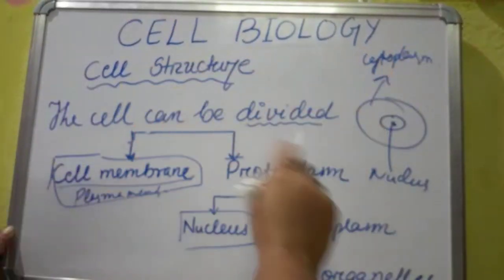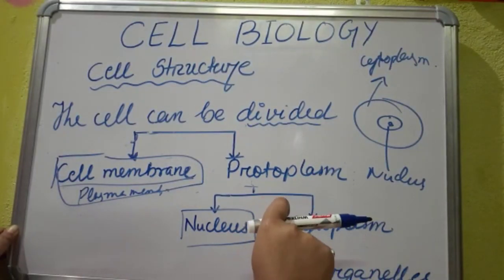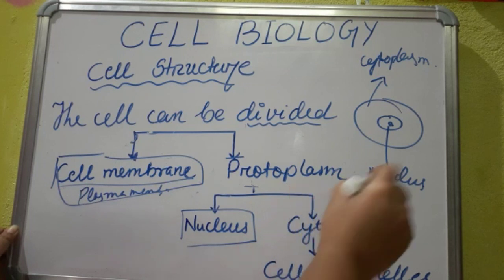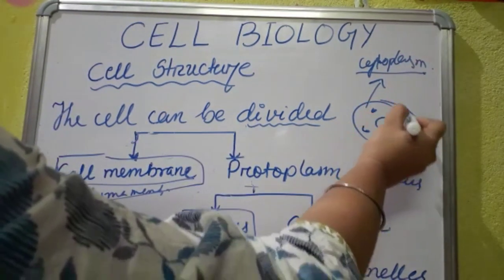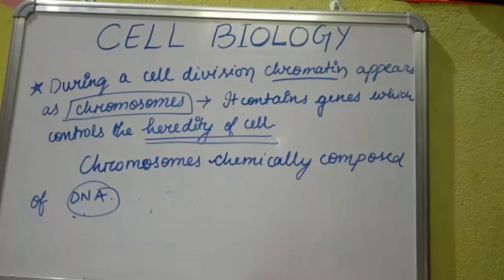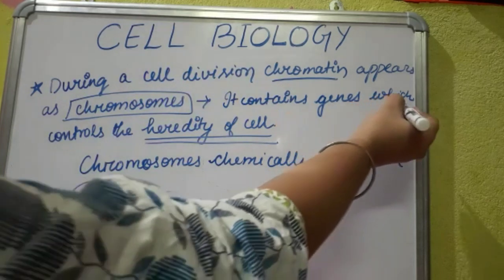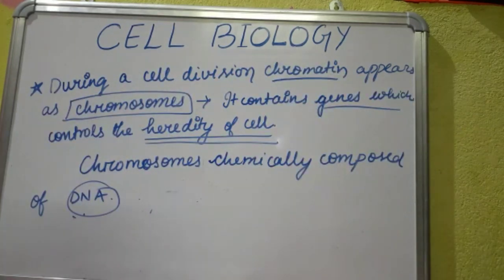Cytoplasm is the place where the different cell organelles like mitochondria, ribosomes, Golgi complex are located. During a cell division, the chromatin appears as chromosomes and it contains the genes which control the heredity of a cell.